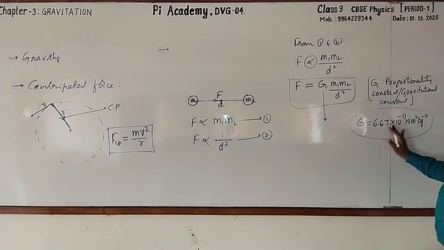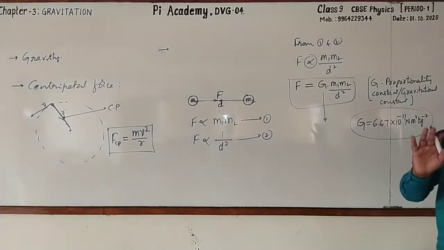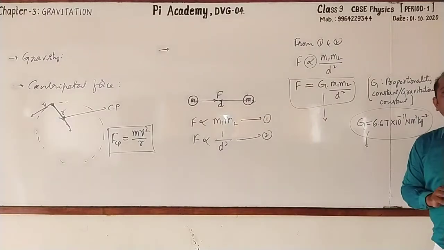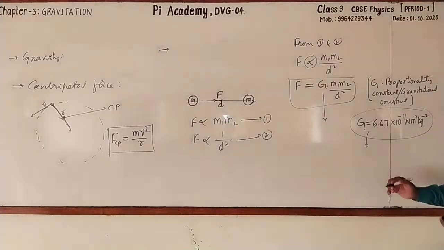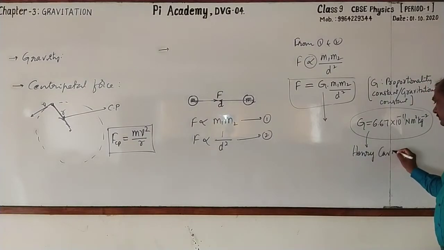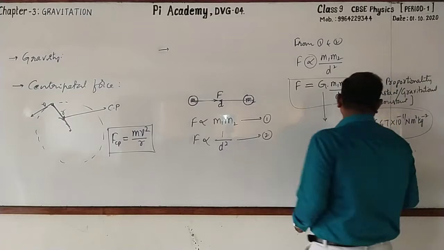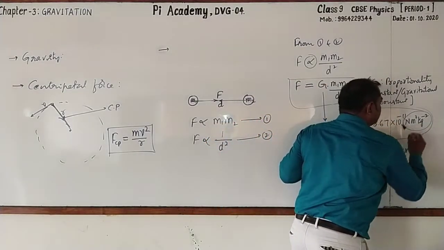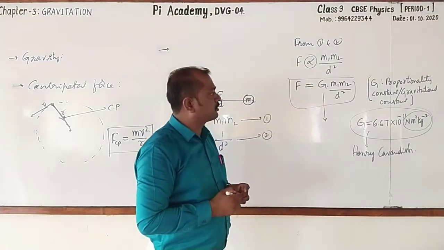It is applicable for all the objects in the universe. And this value was given by a great scientist, Henry Cavendish. Followed?